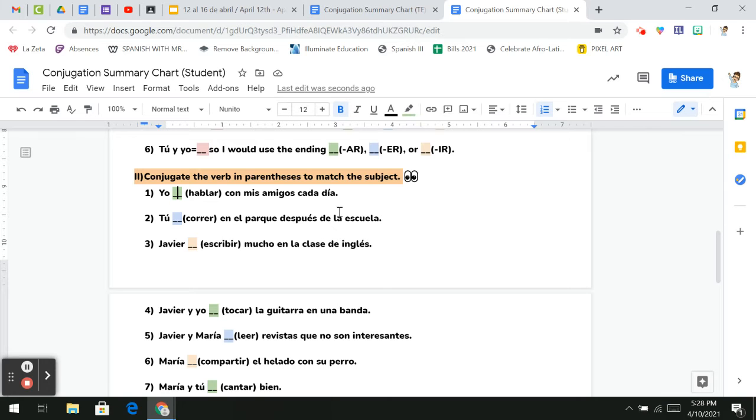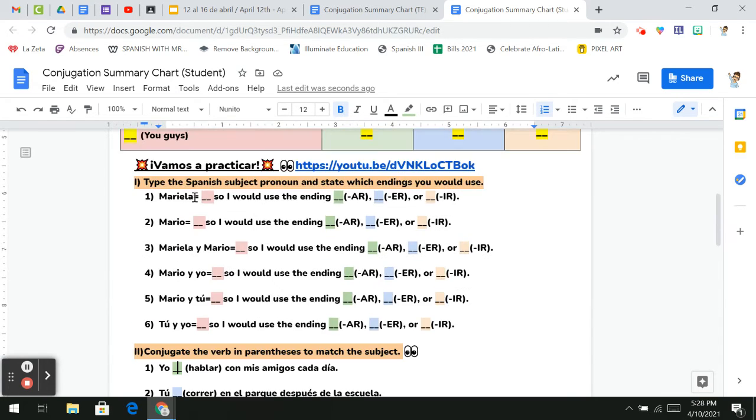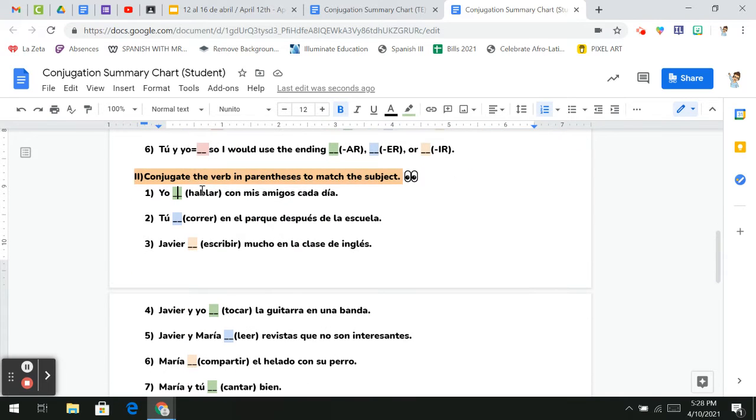Hey guys, I want to go through a couple of these sentences with you in part 2 of the Vamos a Practicar. So, número uno, yo blank con mis amigos cada día. So, we're giving hablar in parentheses. Remember, hablar means to talk. No one is doing the talking.